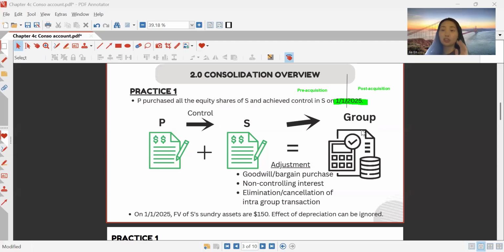But when we consolidate the accounts of both P and S into one set of financial statements, one group account, this kind of transaction shouldn't exist, because it is like you are selling from your left hand to your right hand. When we look at it as a complete entity, we don't consider this intra-group sale as a transaction within the group, because it is just a transfer of goods from P to S, but now they are one. So it is considered no transaction from the group perspective. That is why when we are preparing the group account, we need to eliminate all the intra-group transactions.